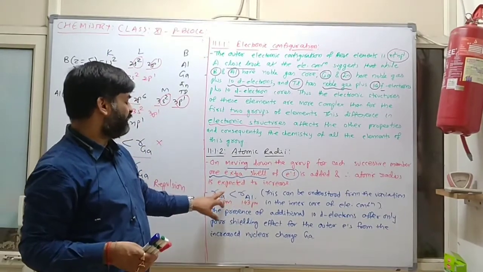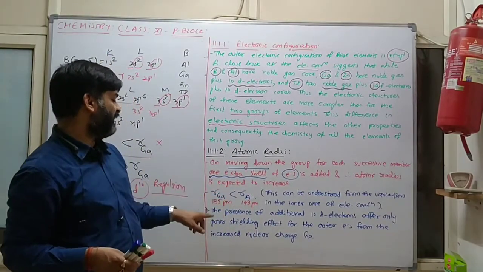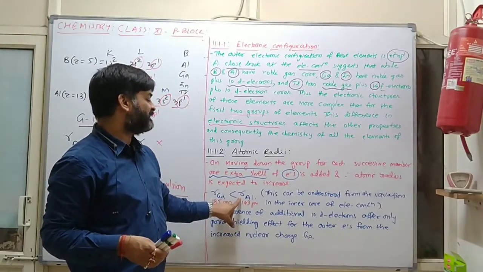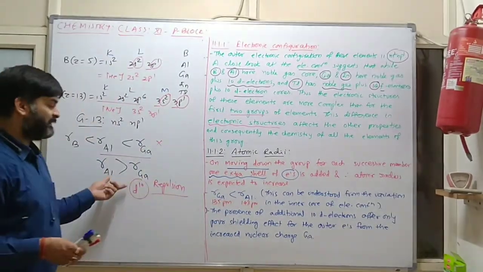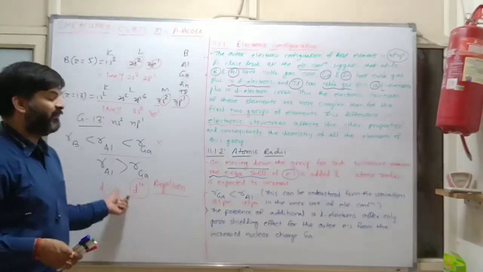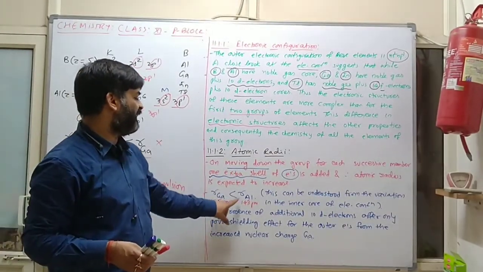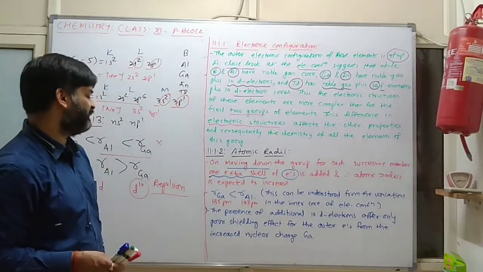Same thing, therefore we can say that the atomic radius of gallium is less as compared to aluminium. वो reason मैंने आपको यहाँ पे बताया. And when we measure atomic radius, gallium का 135 है और aluminium का 143 है.